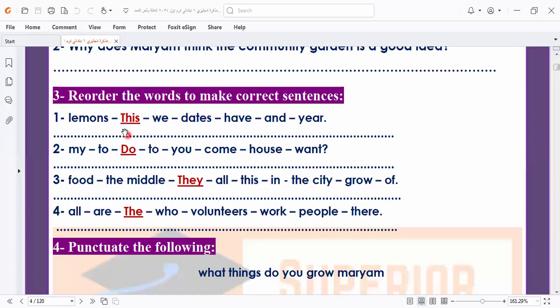Here, as we told you, the subject, verb, object, as I explained in the sentence. Let's go to answer this question. So here it will be what here is lemons. This year we have lemons and dates. So the answer would be this year.